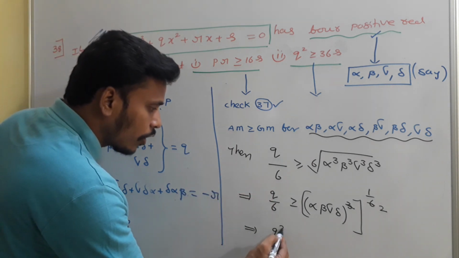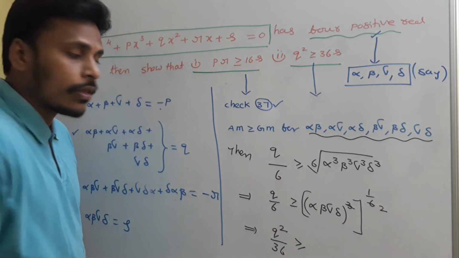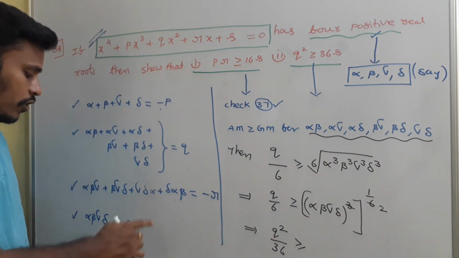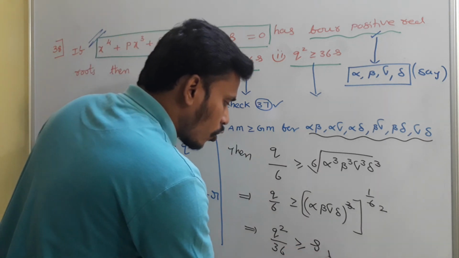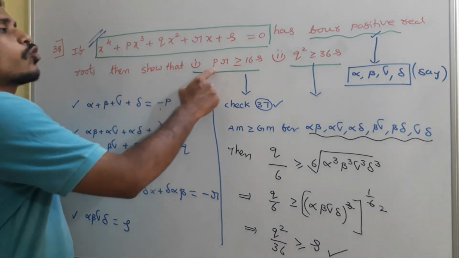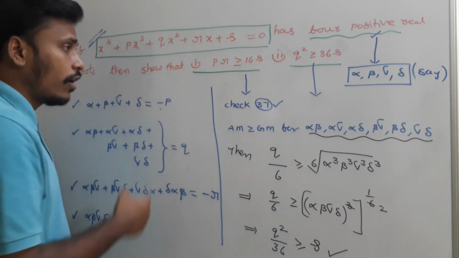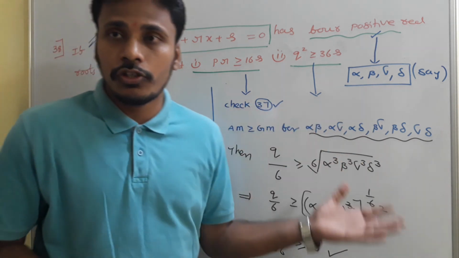You will get Q square by 36 is greater than or equal to alpha beta gamma delta, which is simply S. So Q square by 36 is greater than or equal to S, which is nothing but Q square is greater than or equal to 36S. So these two are true just by applying AM, GM for these relations, and since the roots are positive.